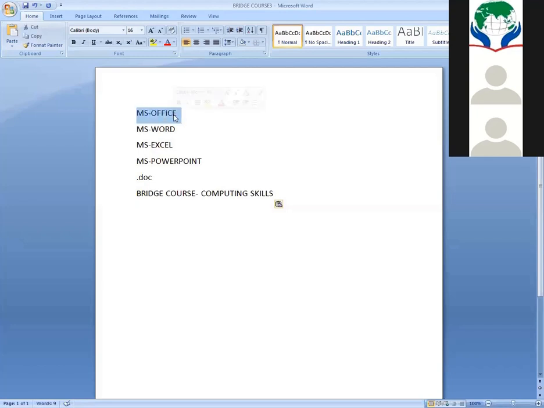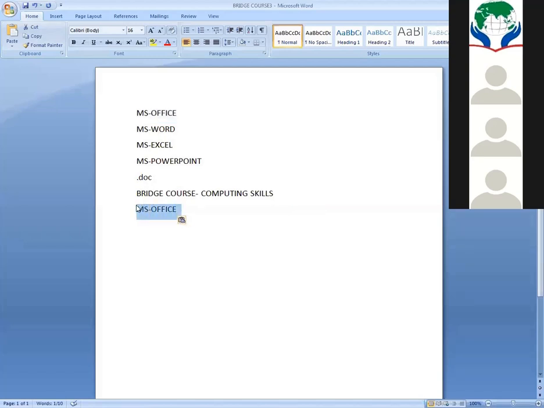Next option, copy. Copy means you just copy the word and also paste it in another location. Control C, and I just paste it in the last location with Control plus V. So the MS Office text is present in the first line as well as the last line, because I copied this word and pasted it in the last line. These are all simple concepts you know already, right?